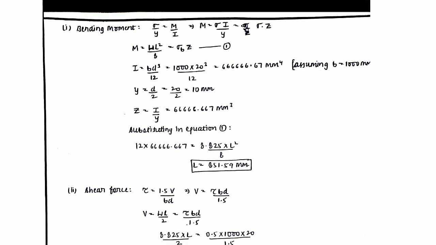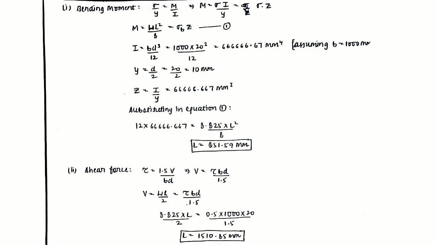Now we have to check three conditions every time. For sheathing we will check for bending moment, for shear force, as well as for deflection. Similarly for stringers and joists. See, the bending equation, we very well know: sigma by y equals M by I. From this equation, M can be written as sigma I by y, and I by y can be written as Z, the section modulus. Now M is WL square by 8 for the simply supported condition. So it will be equal to sigma b times Z.